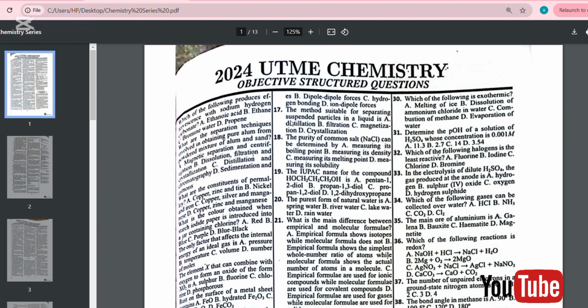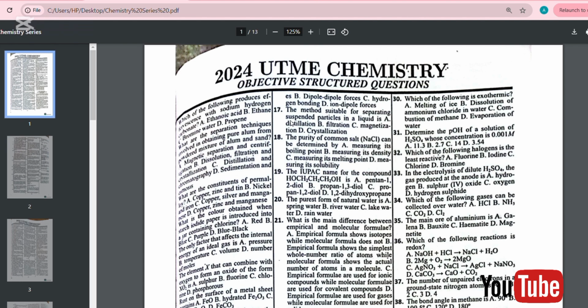That's the answer. Number two question. What are the separation techniques involved in obtaining pure alum from powdered mixture of alum and sand? A. Magnetic separation and centrifugation. B. Dissolution, filtration and crystallization, meaning dissolution followed by filtration and lastly crystallization.